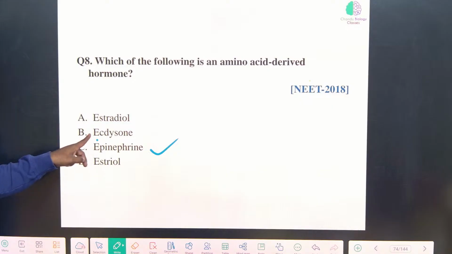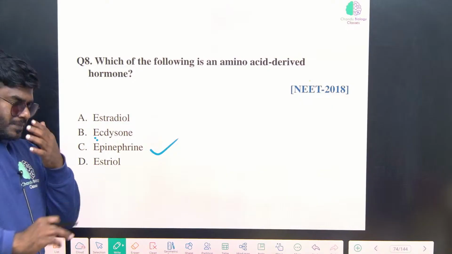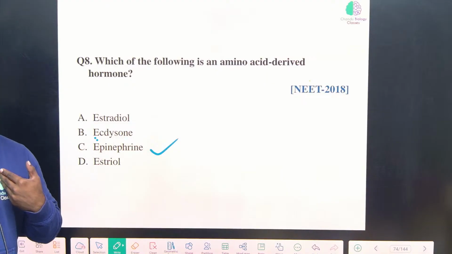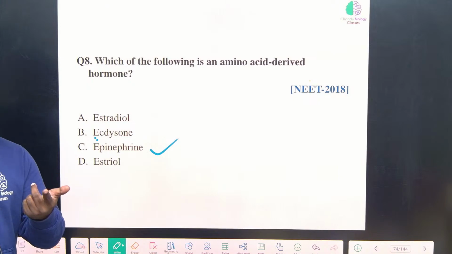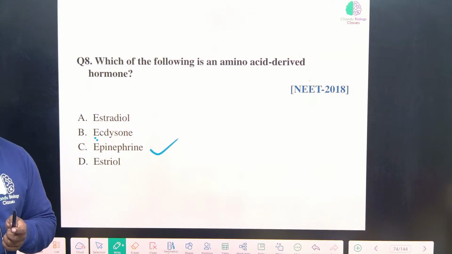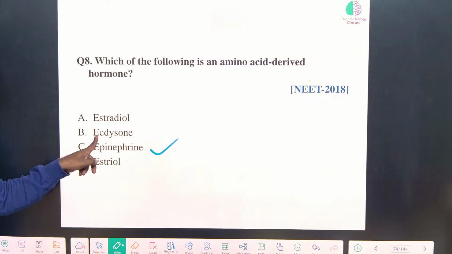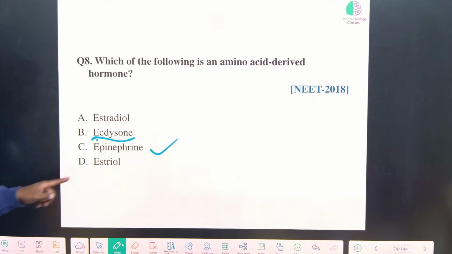Ecdysones. Even in ICSE also these lines are not there. You know what is ecdysone? In our body we have hormones which are involved in the metabolism, correct? Example, insulin, glucagon. Similarly, insects also have metabolic hormones. They are called ecdysones. Okay, they are the metabolic hormones of insects.